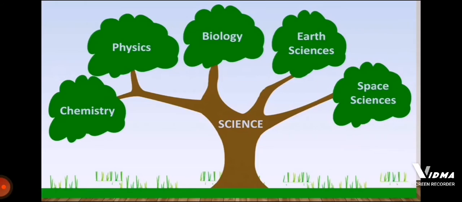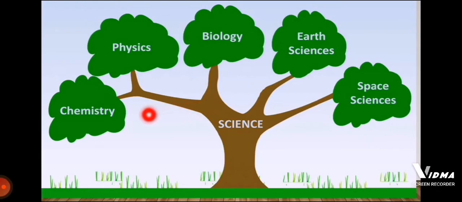Okay, students, before starting the chapter, I just want to discuss different branches of science. You know that there are different branches of science. Their names are chemistry, physics, biology, earth sciences, and space sciences.